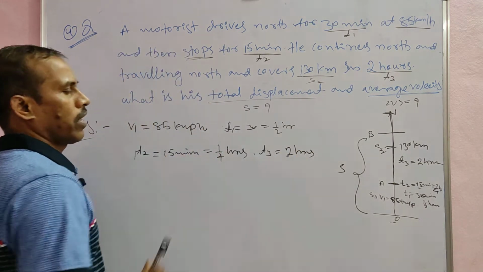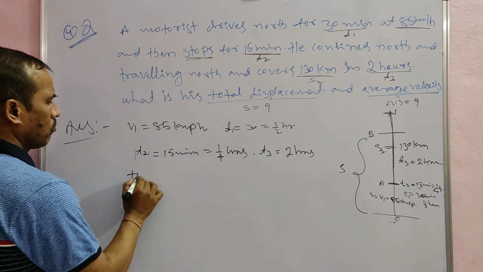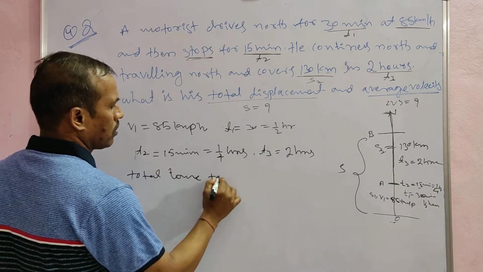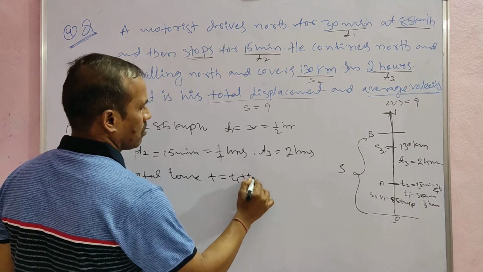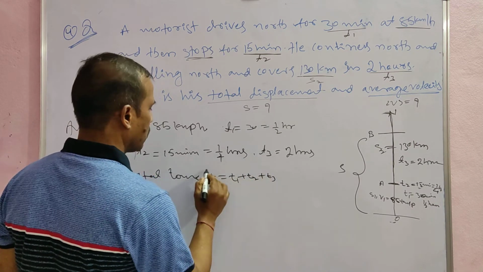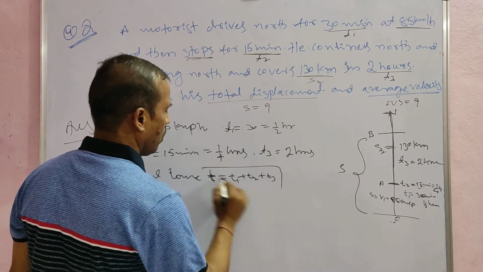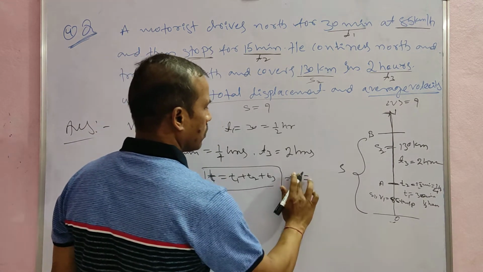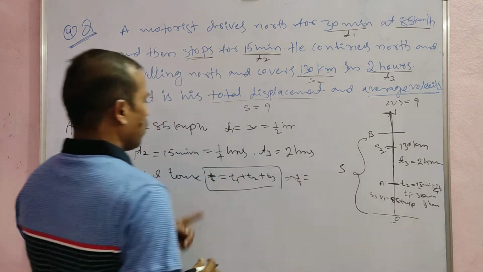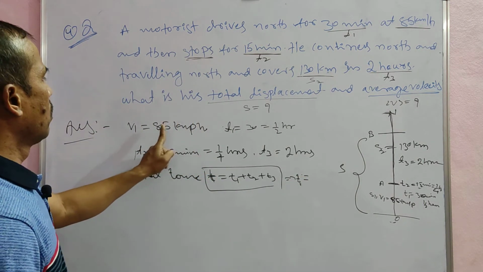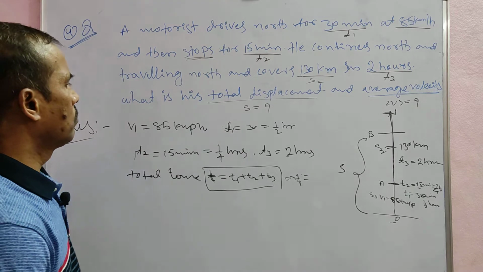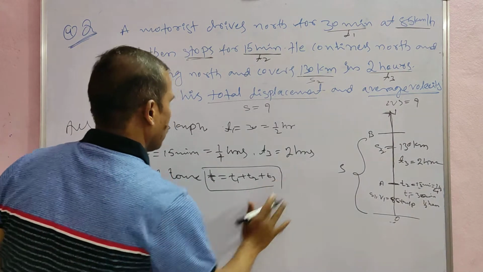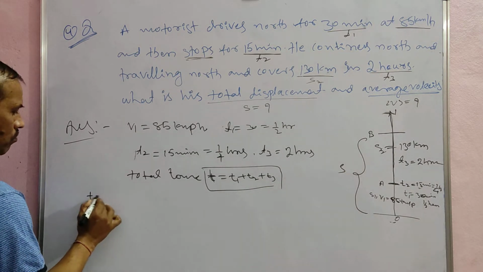This is the total time. T is equal to T1 plus T2 plus T3, that is 1/2 plus 1/4 plus 2.